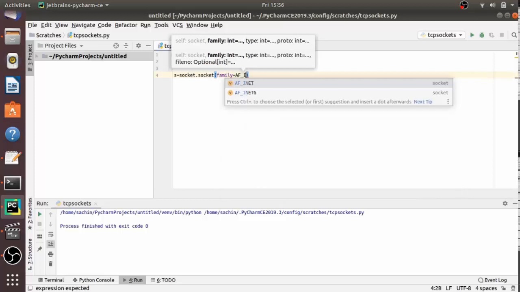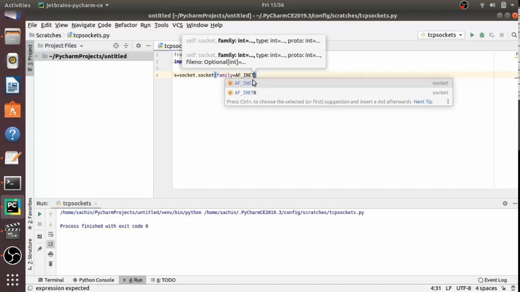Some important parameters are, first, the socket family. The socket family is the domain of the socket. An example of a domain is AF_INET. Approximately 90% of the sockets of the internet fall under this category.